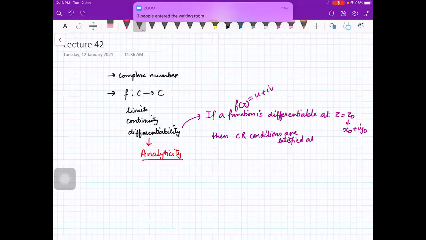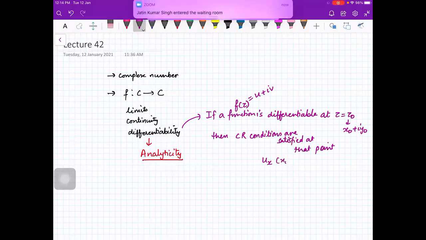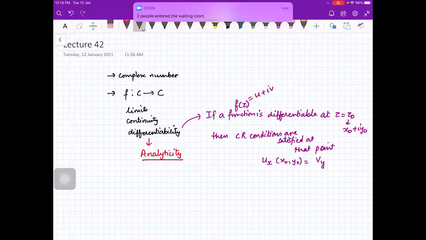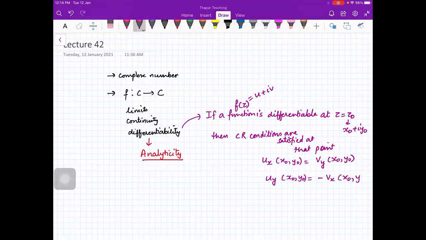It means that ux, the partial derivative of u with respect to x at the point x naught comma y naught, will be equal to vy, the partial derivative of v with respect to y at that point, and uy is equal to minus vx at x naught comma y naught.